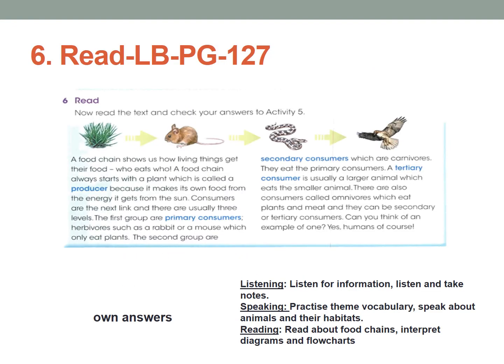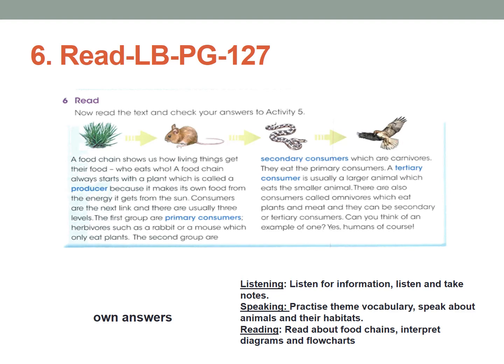So, in activity 6, you can read page number 127. Now, read the text and check your answers to activity 5. So, here is this food chain. Look, the grass is eaten by the rat, the rat is eaten by the snake, and the snake is eaten by the falcon. This is called a food chain. Each one is dependent on the other.